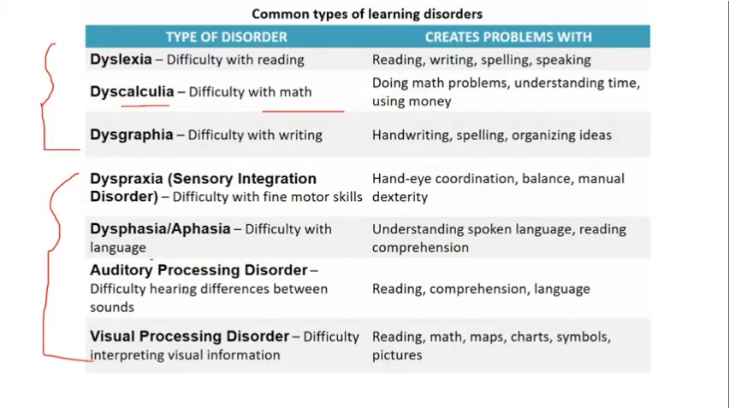Auditory processing disorder is a hearing difficulty, it is very difficult to differentiate between sounds of the languages. Visual processing is difficulty in interpreting visual images, like the numbers, the charts, the graphs, the colors also. So in learning disorders you get Match the Following, and many times one or two simple individual questions also. They have given you options, like reading difficulty, and you have to select. So be very careful with this slide when it comes to learning disorders.